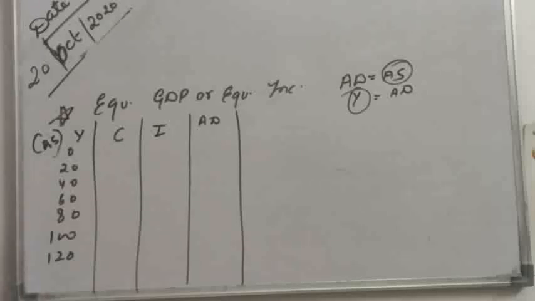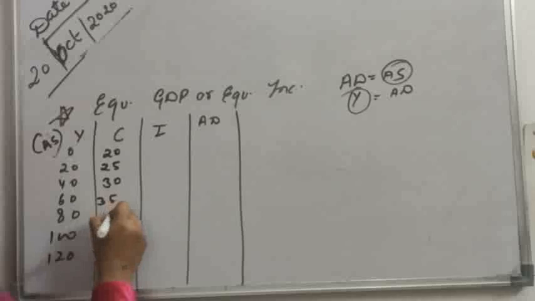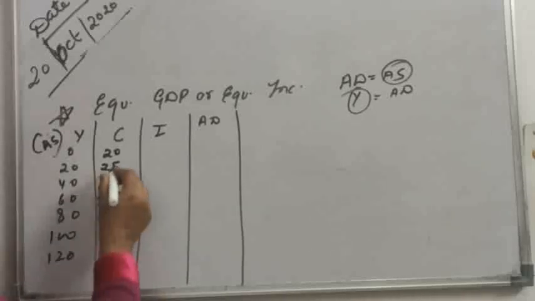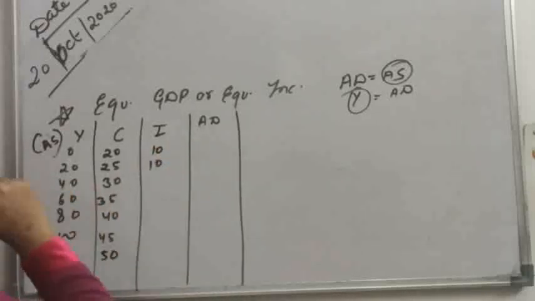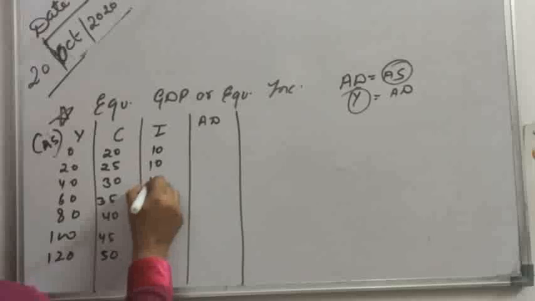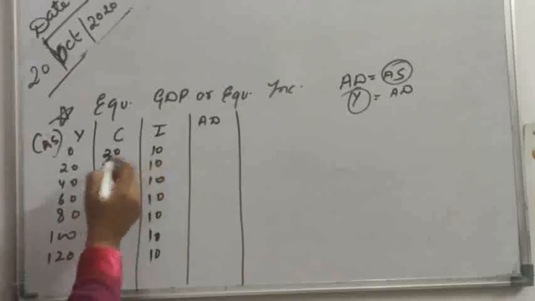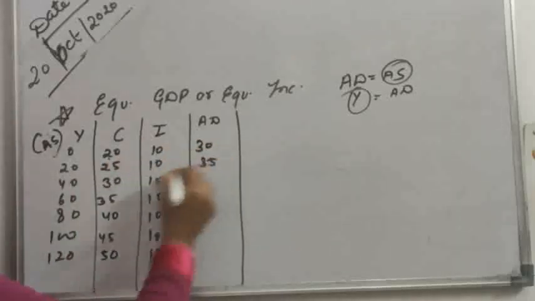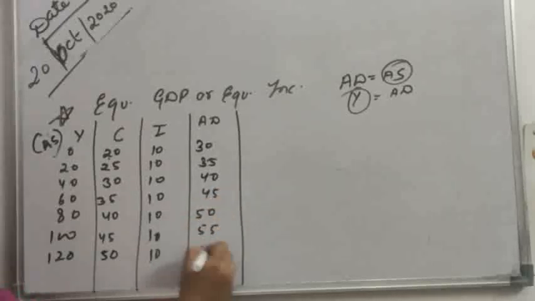In the previous class we discussed AS or income. AS or income increases at a constant rate. Then C plus I equals AD. C: 20, 25, 30, 35, 40, 45, 50. Investment is constant because according to Keynes, investment is considered to be autonomous: 10, 10, 10, 10, 10. AD, C plus I: 20 plus 10, 30, 35, 40, 45, 50, 55 and 60.